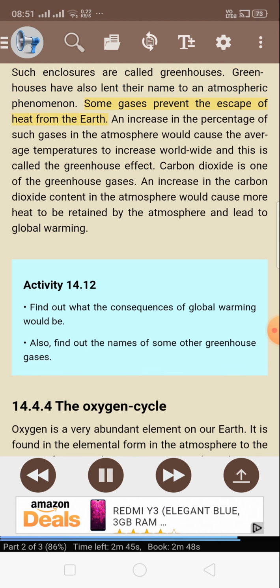Some gases prevent the escape of heat from the earth. An increase in the percentage of such gases in the atmosphere would cause the average temperatures to increase worldwide, and this is called the greenhouse effect. Carbon dioxide is one of the greenhouse gases. An increase in the carbon dioxide content in the atmosphere would cause more heat to be retained by the atmosphere and lead to global warming.